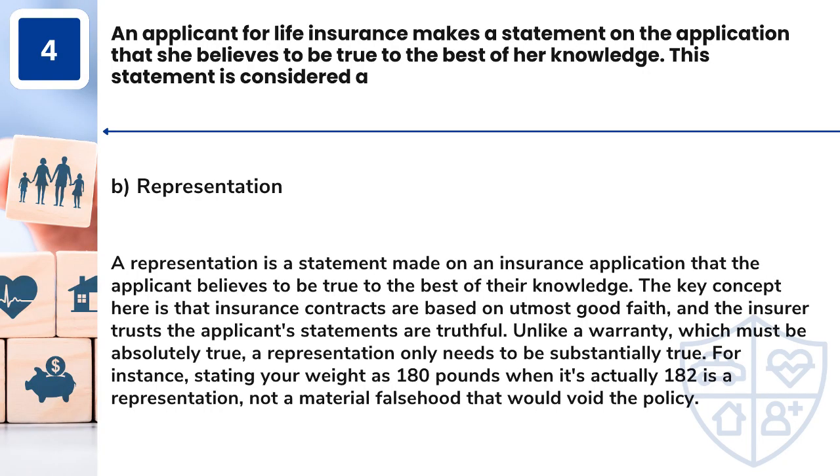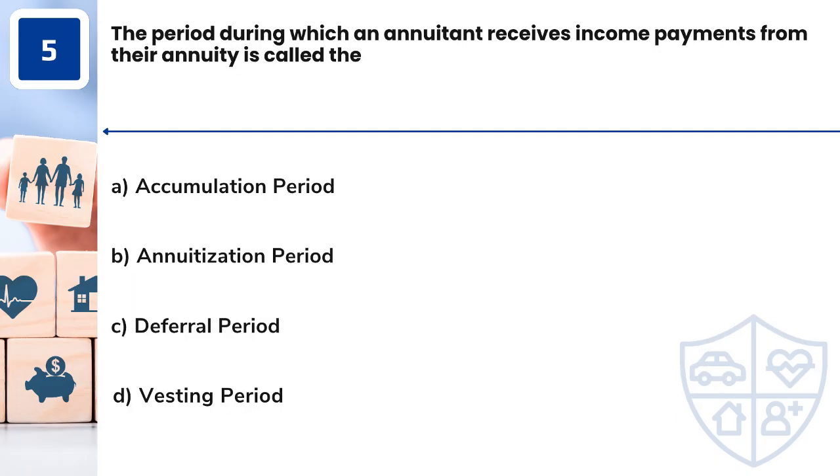Answer: B. Representation. A representation is a statement made on an insurance application that the applicant believes to be true to the best of their knowledge. The key concept here is that insurance contracts are based on utmost good faith, and the insurer trusts the applicant's statements are truthful. Unlike a warranty, which must be absolutely true, a representation only needs to be substantially true. For instance, stating your weight as 180 pounds when it's actually 182 is a representation, not a material falsehood that would void the policy.